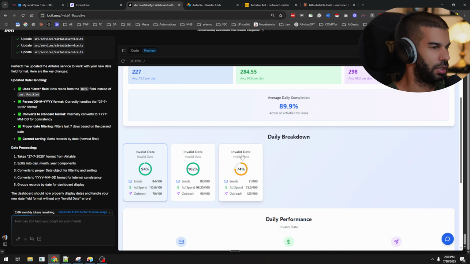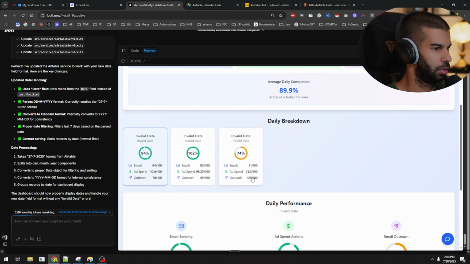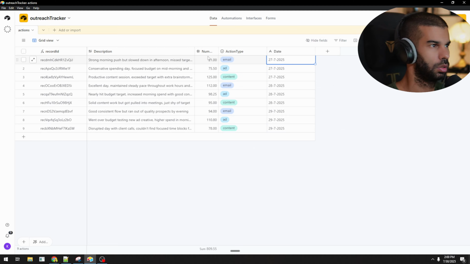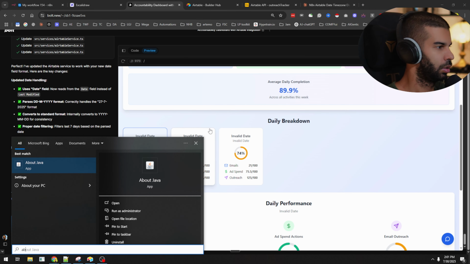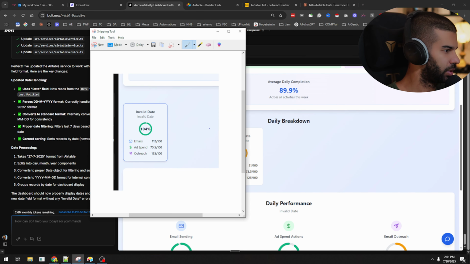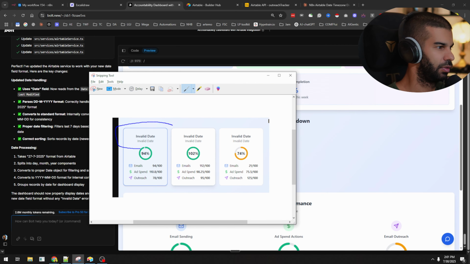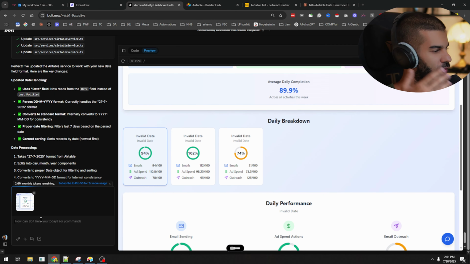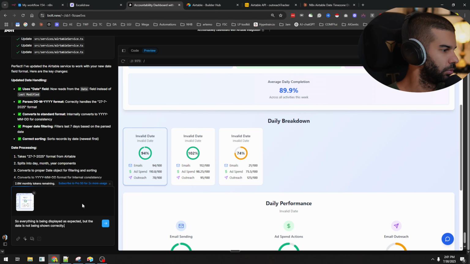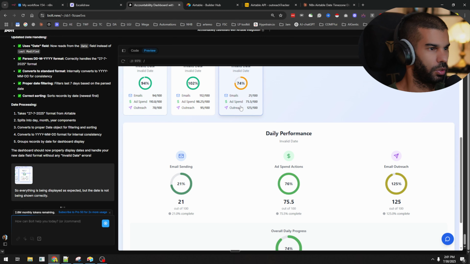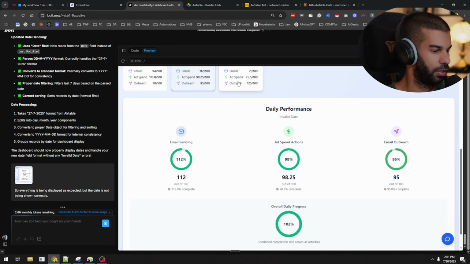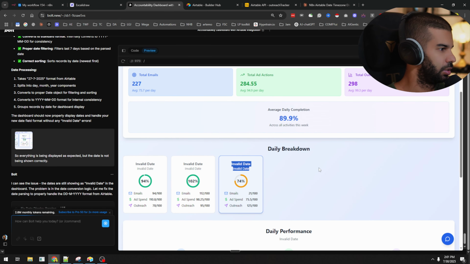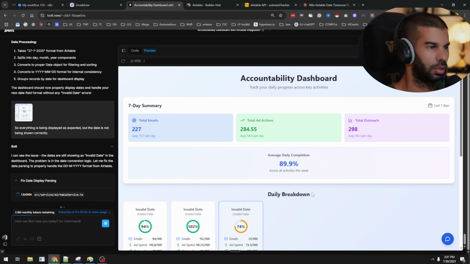Here we're getting invalid date again, but I think the only issue is that, because here's 21, 75, and 1 to 5. 94, 110, 78. Yep. So this is working as expected, just we're getting invalid date displayed here. Everything is being displayed as expected, but the date is not being shown correctly. If we click on the different days, these are moving along just fine. It's just that this label right here is not correct.